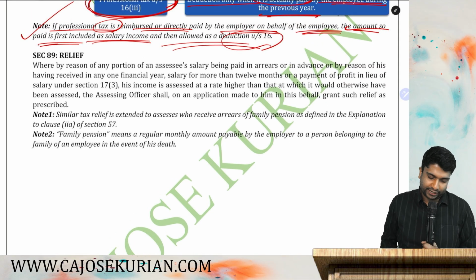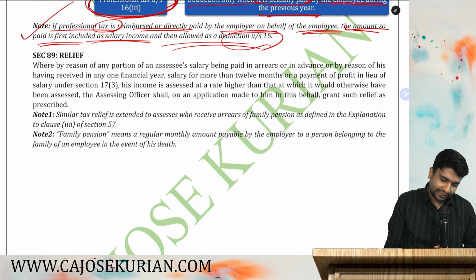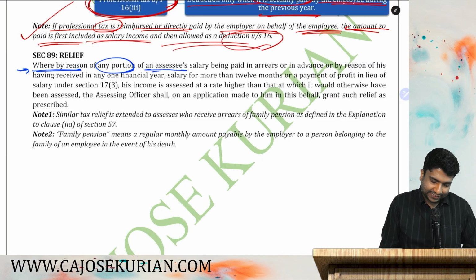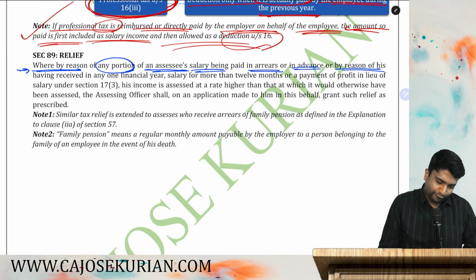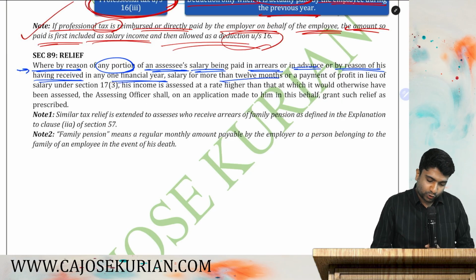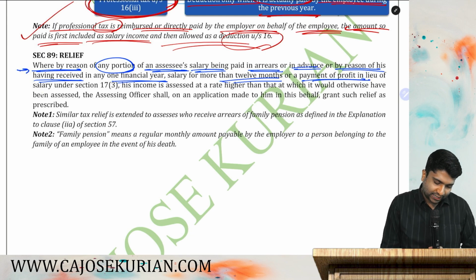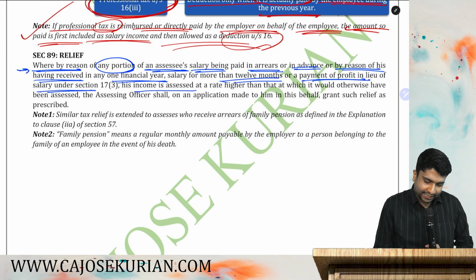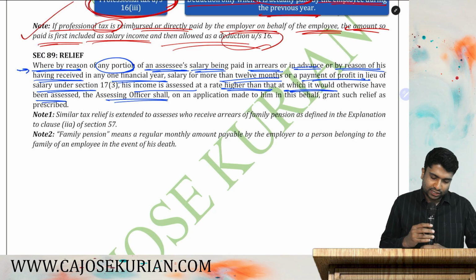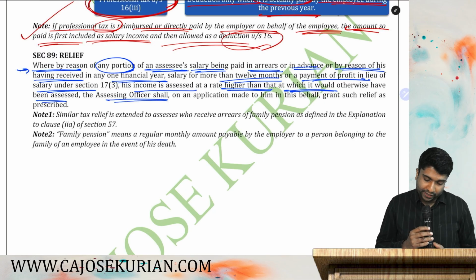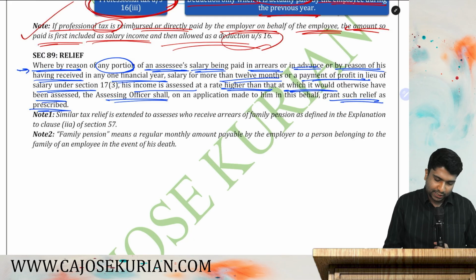Let's understand what is relief. Can you read the first paragraph under this particular heading, where by reason of any portion of an assessee's salary being paid in arrears or in advance, or by reason of his having received in any one financial year salary for more than 12 months, or a payment of profit in lieu of salary under section 17(3), his income is assessed at a rate higher than the rate at which it would otherwise have been assessed, then the assessing officer shall on application made to him in this behalf grant such relief as prescribed.